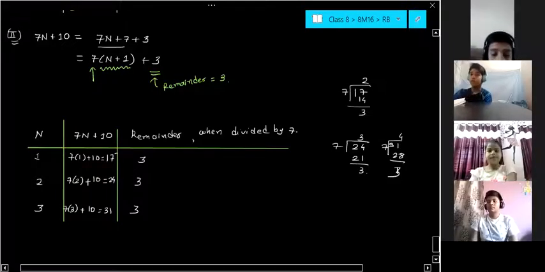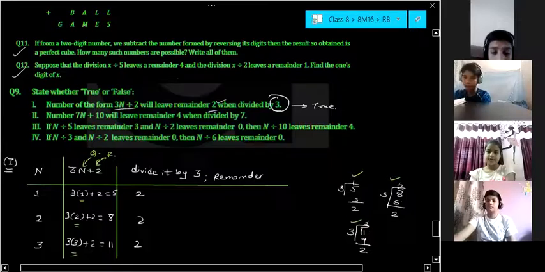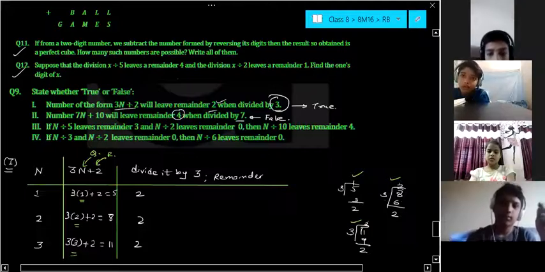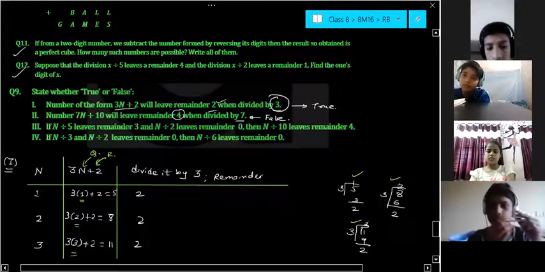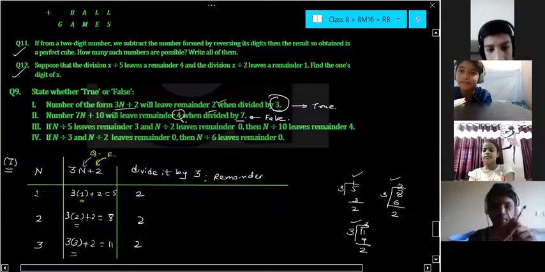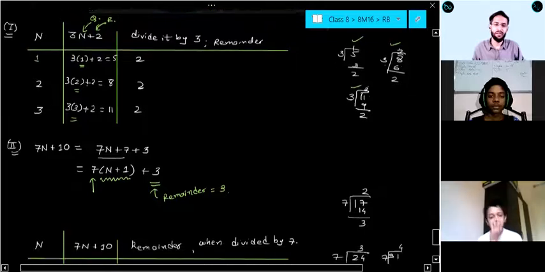Understood this now? Okay. Now what they are asking in the question is that we are going to get remainder 4 when divided by 7. Now tell me, is it true or false? False, na? Here they are saying that remainder is 4. But what remainder are we getting? Remainder we are getting 3 or not? Yes. So we are getting remainder 3.